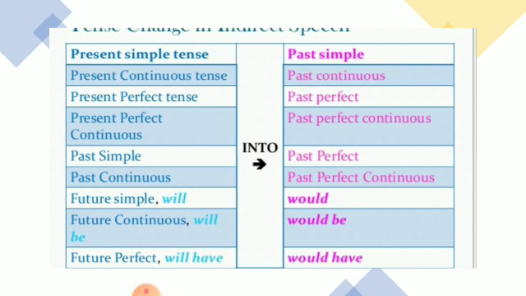And when we talk about the future tense, that is also turned into the second form of will or shall. Like will turns into would, will be, that is the future continuous, turns into would be, and future perfect will turn into would have.